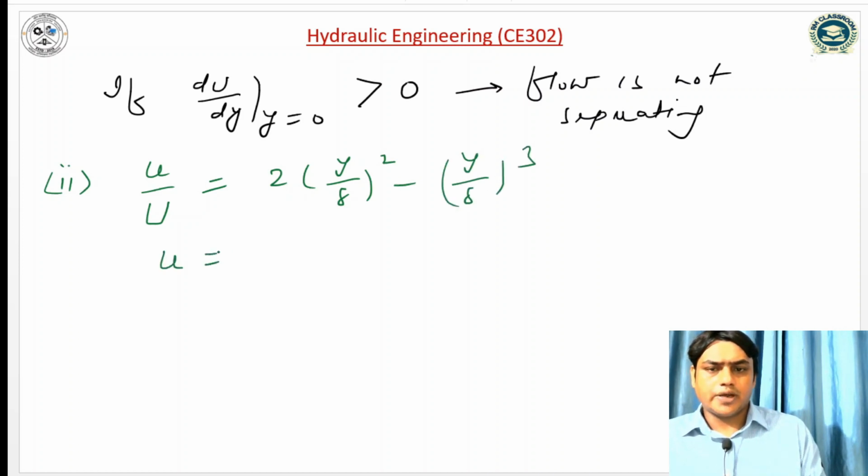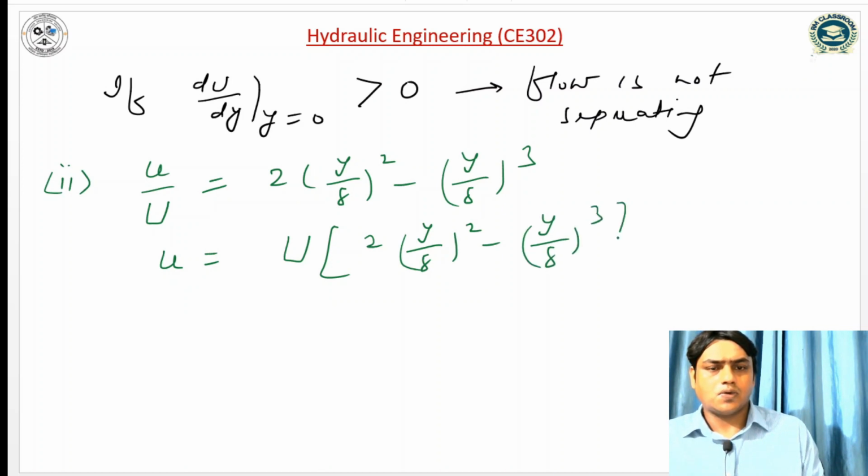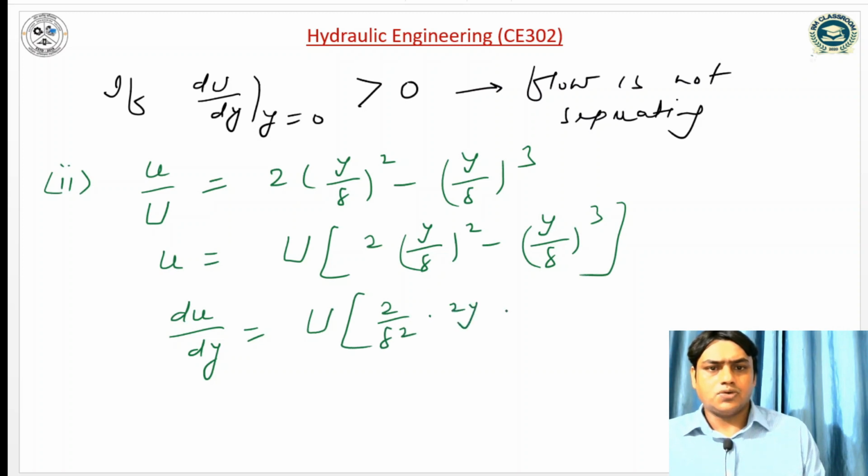So small u can be written as capital U into 2 into y by delta minus y by delta whole cube. So du by dy is equal to capital U into 2 by delta into 2y minus 1 by delta cube into 3y square.